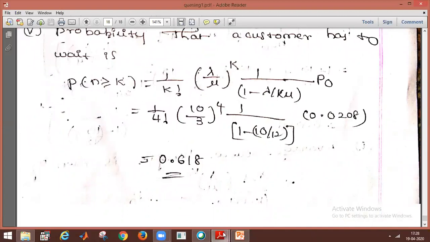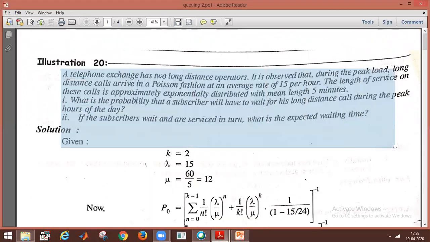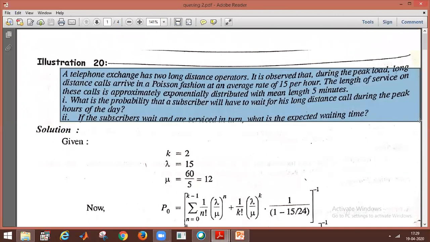Next, the next problem. What is given? A telephone exchange has two long distance operators, that is, k is given as 2. It is observed that during the peak load, long distance calls arrive in a Poisson distribution with average rate 15 per hour. The length of the service on these calls is approximately exponentially distributed with mean length 5 minutes. You have to convert the 5 minutes, 60 by 5, that is 12.